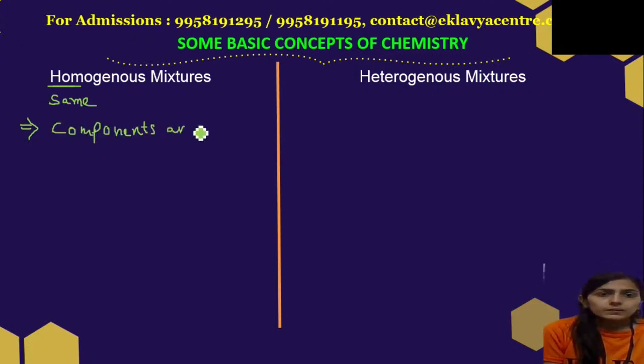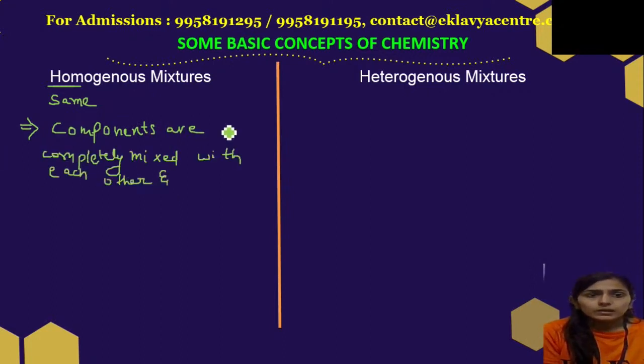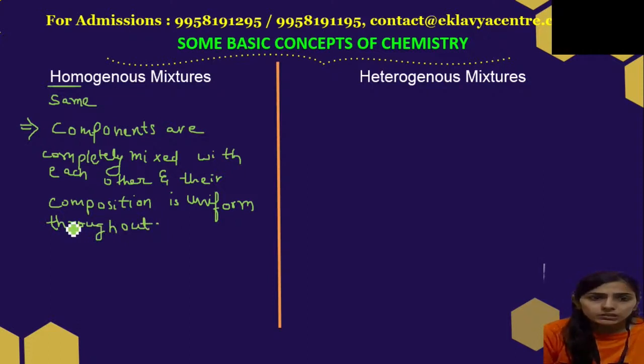Components are completely mixed with each other and the composition is uniform throughout.